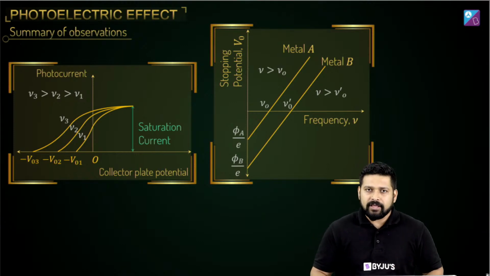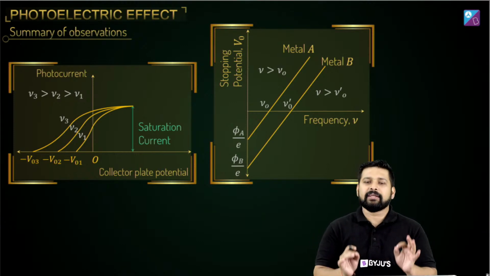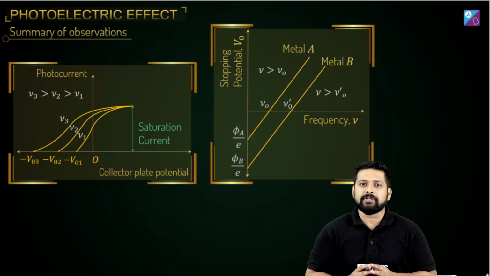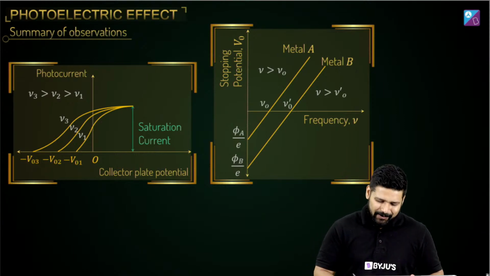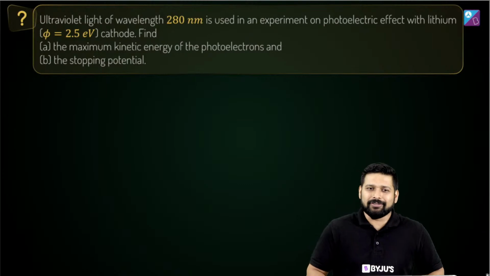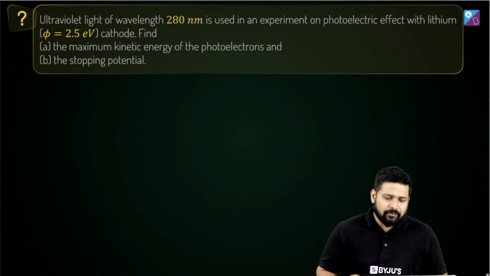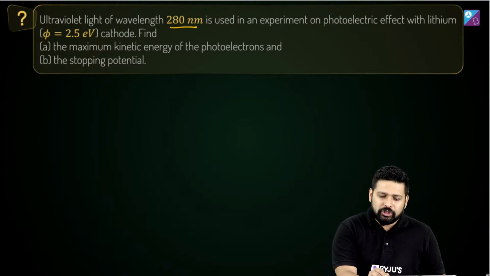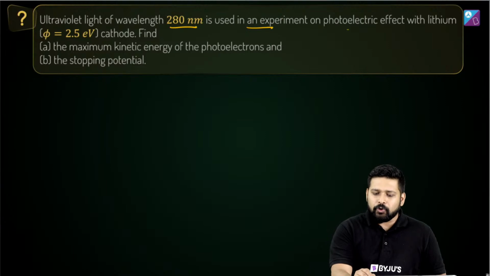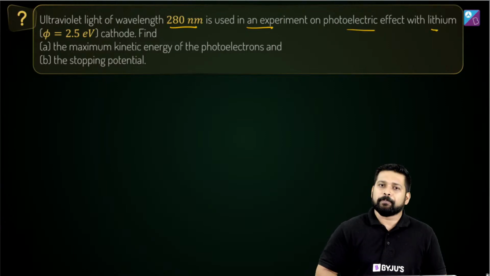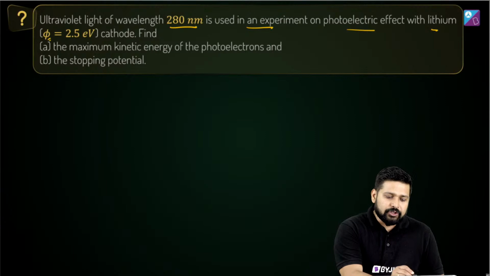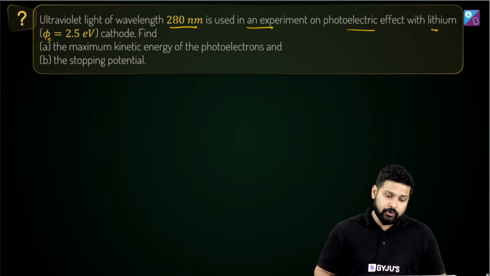So if everything is set, shall we look at one simple problem? All right, let's look at this question, and I hope you start answering it. The question says: ultraviolet light of wavelength 280 nanometer is used in an experiment on photoelectric effect with lithium. The value of the work function, phi, is given to us, which is 2.5 electron volt for the cathode.